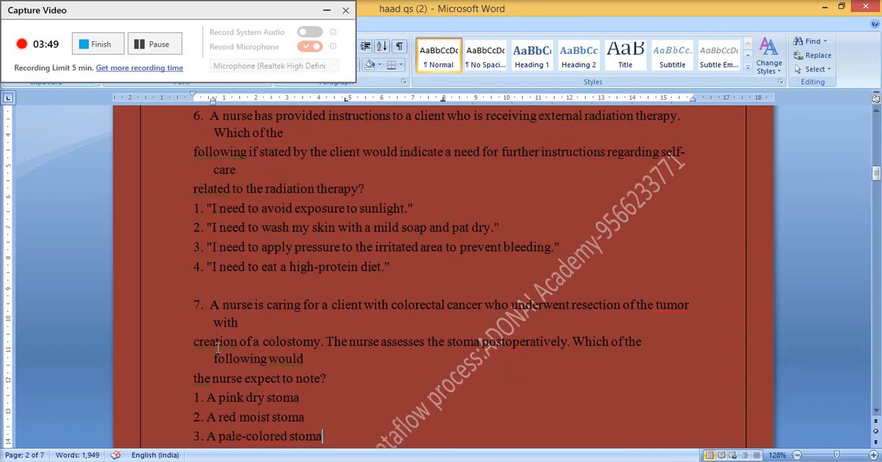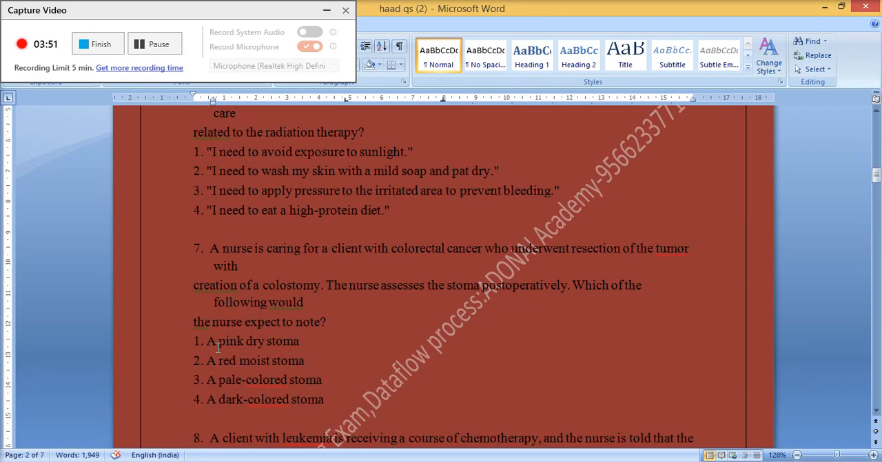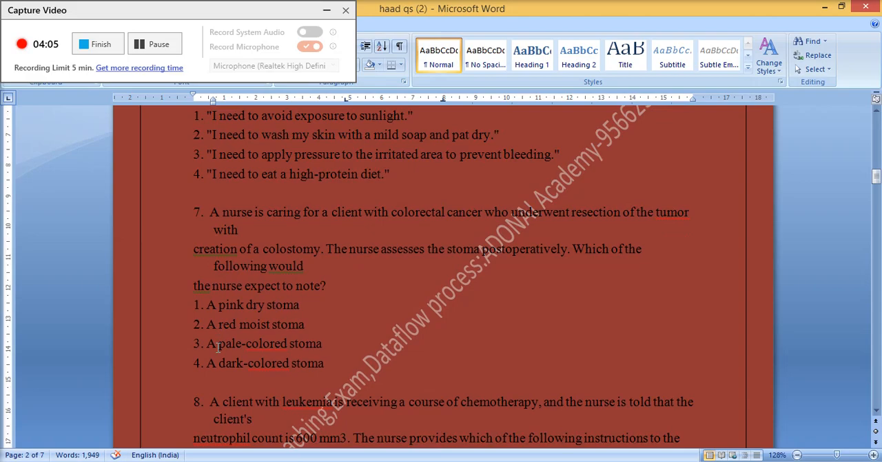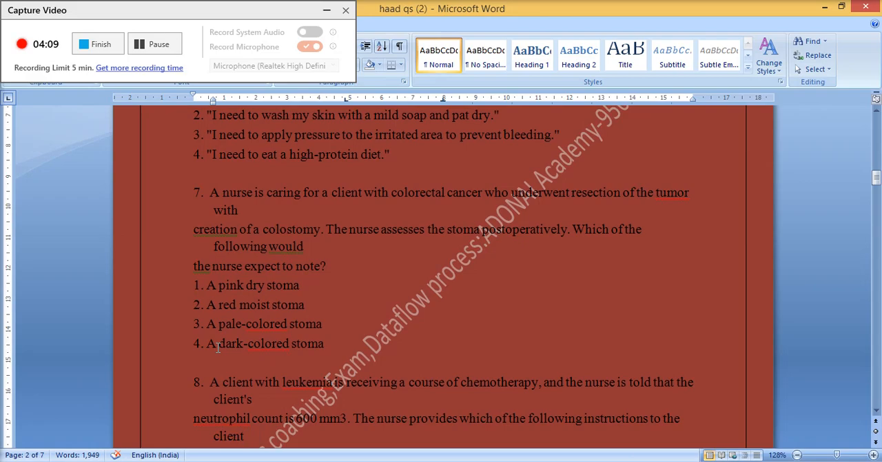7. A nurse is caring for a client with colorectal cancer who underwent resection of the tumor with creation of a colostomy. The nurse assesses the stoma postoperatively. Which of the following would the nurse expect to note? 1. A pink dry stoma. 2. A red moist stoma. 3. A pale colored stoma. 4. A dark colored stoma.